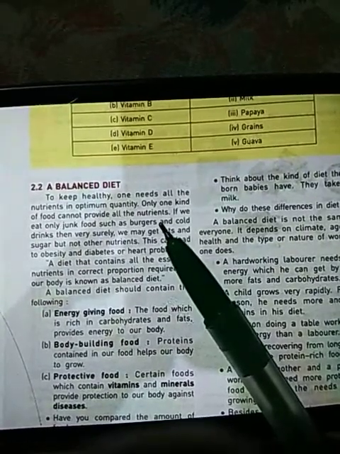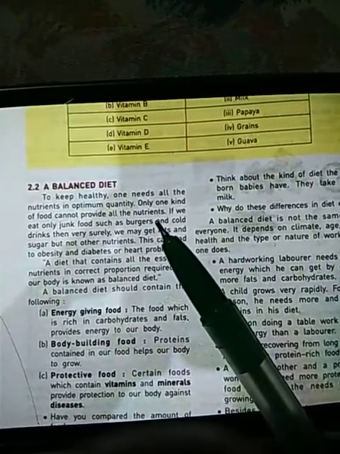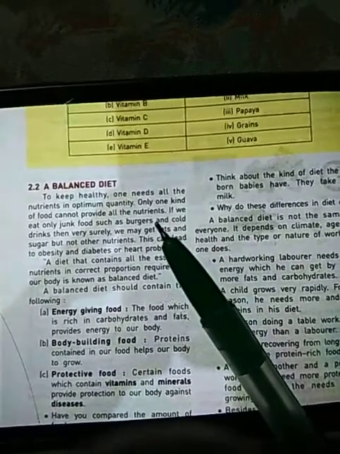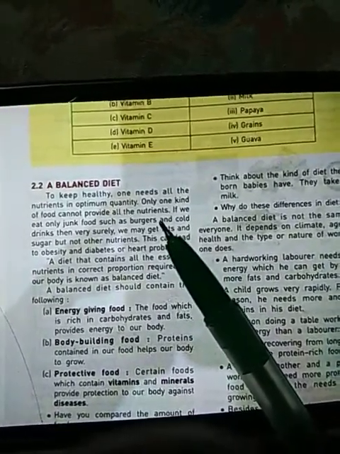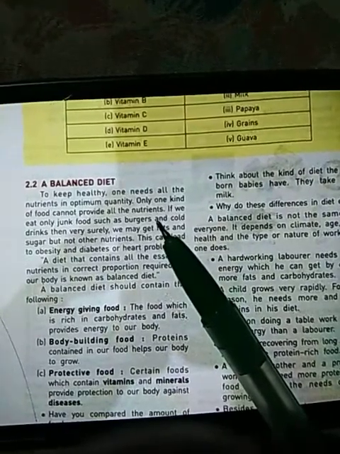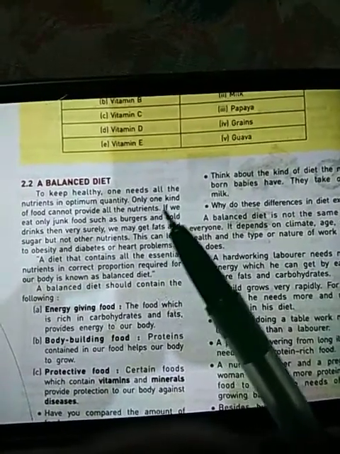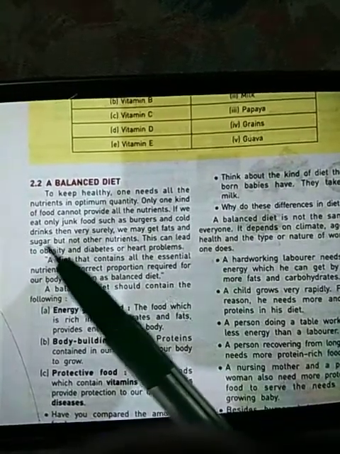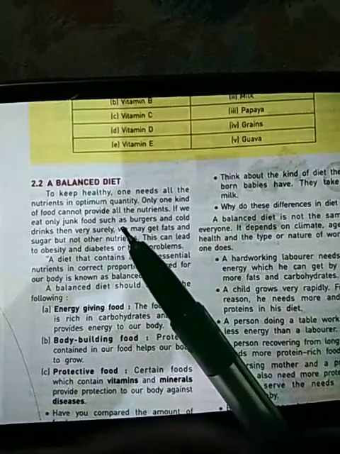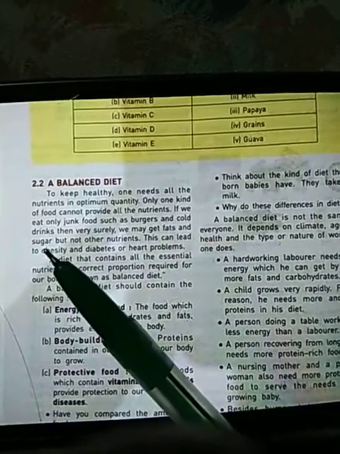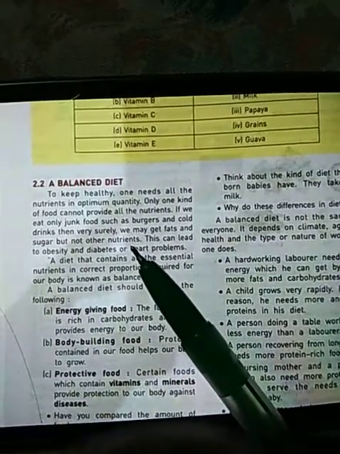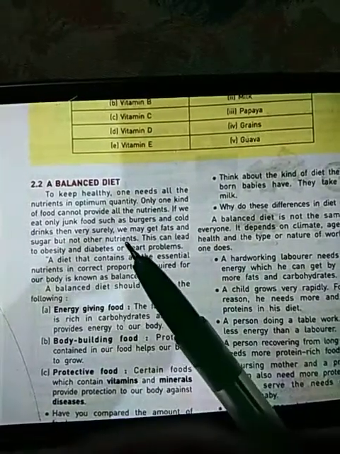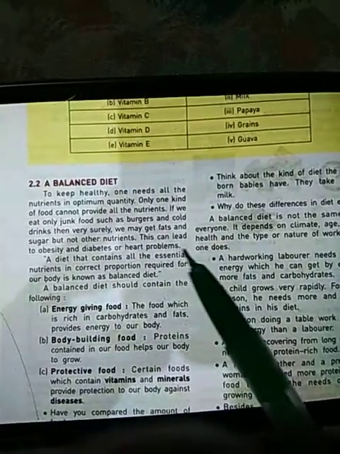Yes, if you are eating only food items rich in carbohydrates, your body will be getting carbohydrates only, not the other nutrients. So only one kind of food cannot provide all the nutrients required for our body. If we eat only junk food such as burgers and cold drinks, then very surely we may get fats and sugar, but not the other nutrients. This can lead to obesity and diabetes or other heart problems.